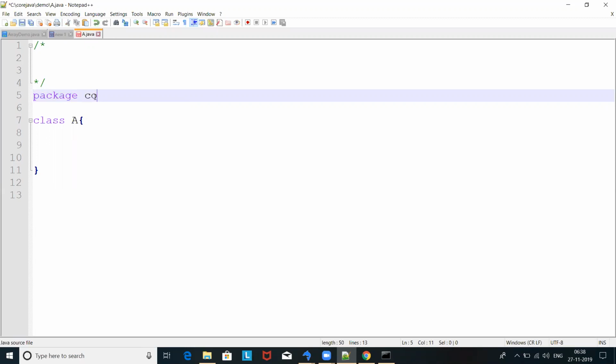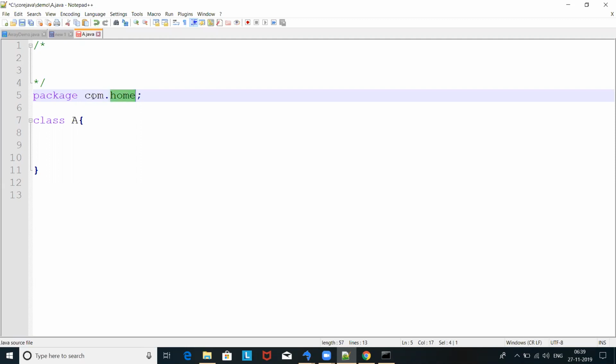Package com.codestream.home. Let us say I want to create some kind of packages under this, like com.home. That means com is one folder, and under that folder there is one more folder.